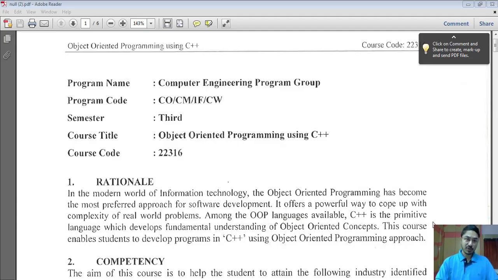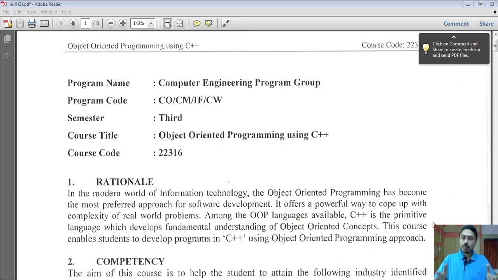Now here is a copy of your syllabus. The rationale behind learning this subject is to understand the new paradigm of programming. We will see in detail why this new paradigm is supposed to be learned. Because in the earlier paradigm, we learnt procedure-oriented programming or functional programming, that was C. Now why is it really needed to learn something new, the new paradigm of programming, that is object-oriented programming, that we have to see in this particular subject.